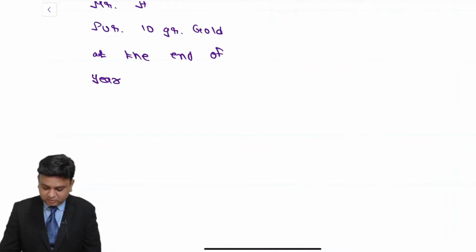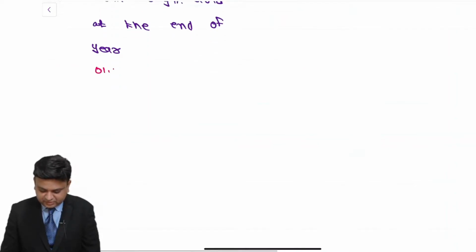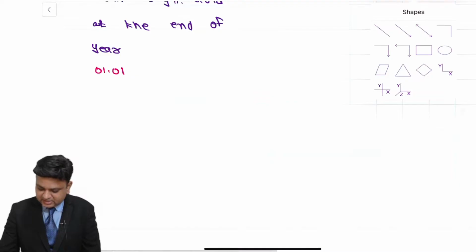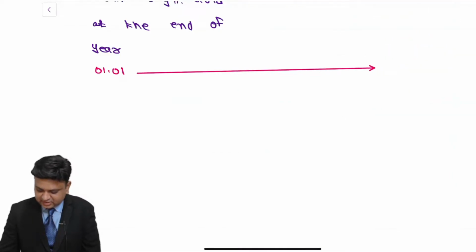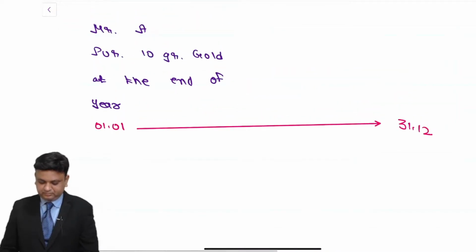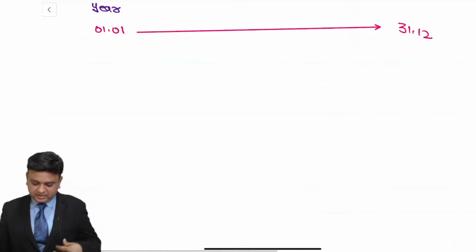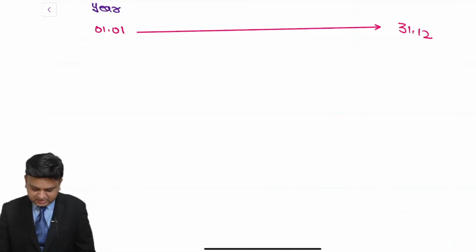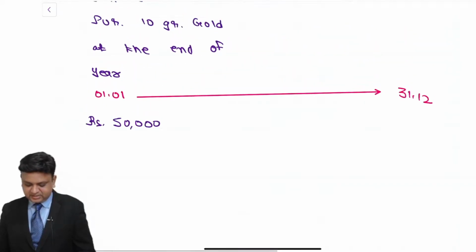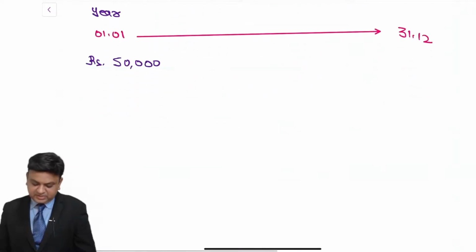Let us assume that today's date is 1st of January and he is considering to purchase gold at the end of the year, that is on 31st of December. Let us assume that today the price of 10 gram gold is an amount of, let us say, 50,000. I am just taking a random price. The rate of interest in the market is 20%.